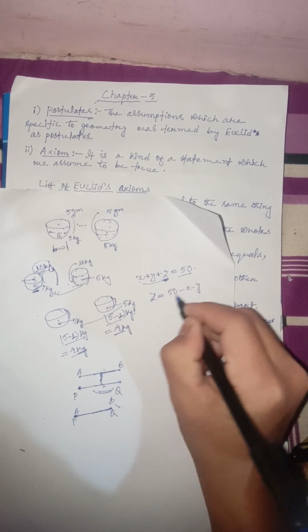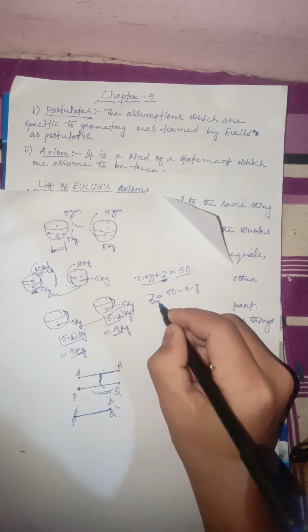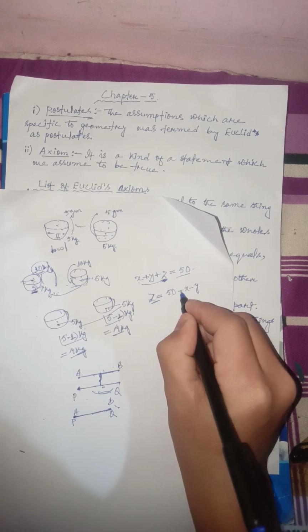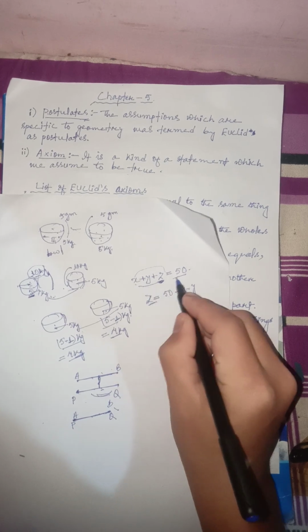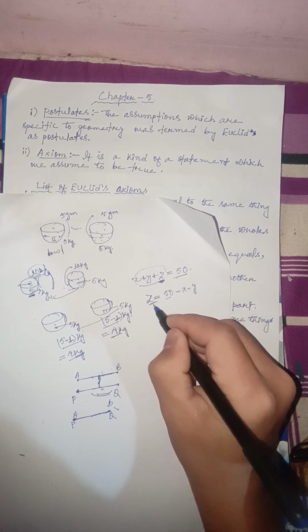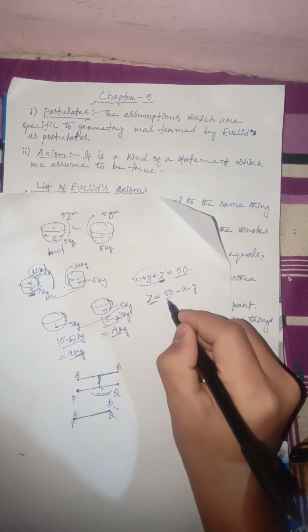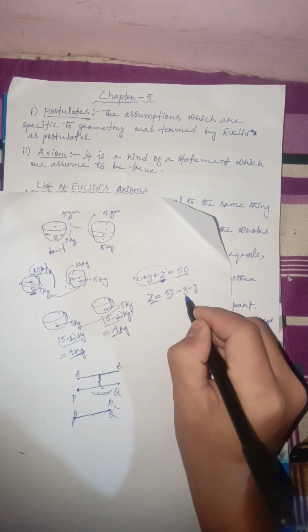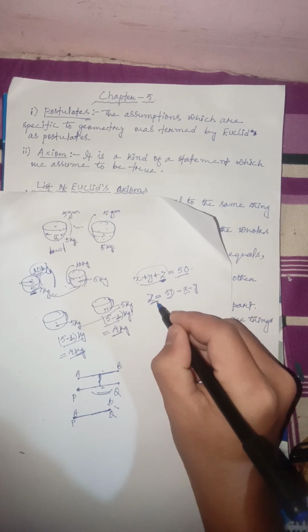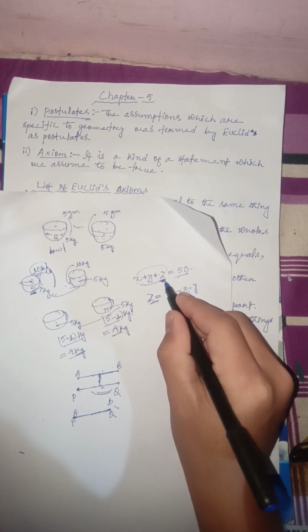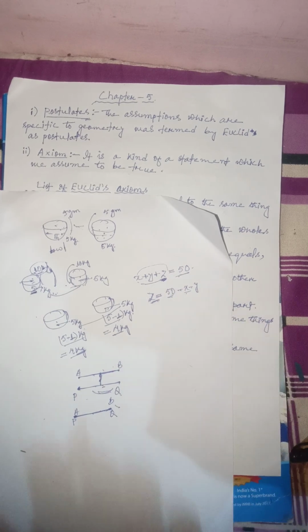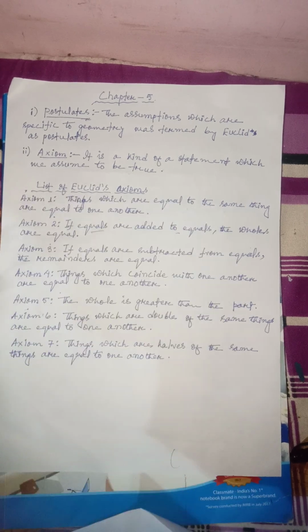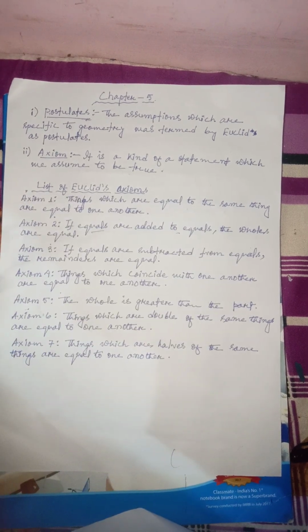Minus x minus y. Now the quantity that we get for z is 50 minus x minus y, right? But the quantity that we have here is exactly 50, while the value that we got for z is subtracted from 50. Thus this value is less than this whole quantity, right? So this is the best way in which we can understand this. Now if it is clear to all of you, then let us move to the next, example number 6.